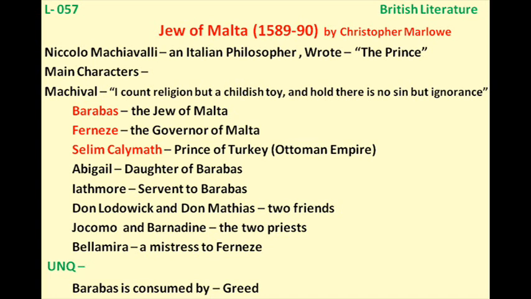And when Barabbas came to know about this fact, he goes to the house of Belamira, disguising himself as a Frenchman, and there he kills Belamira and Ithamar with a poison. And that is how we see the end of that subplot.